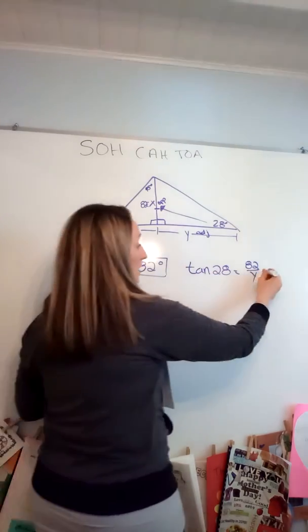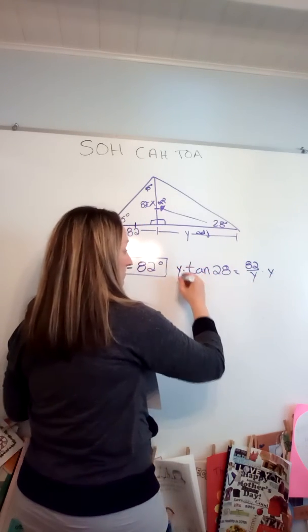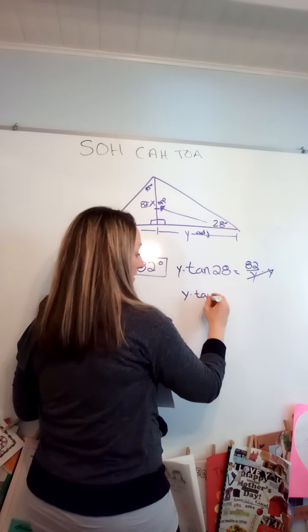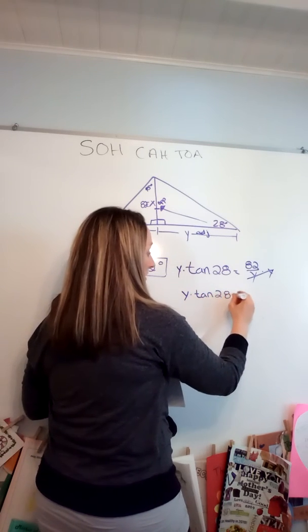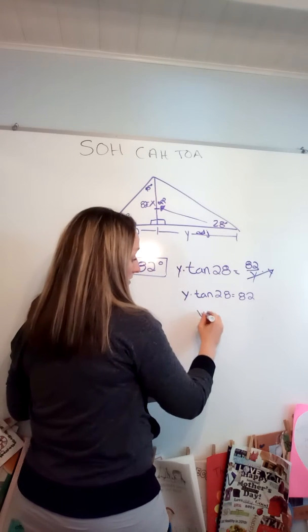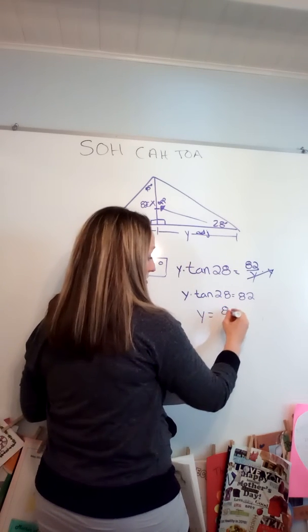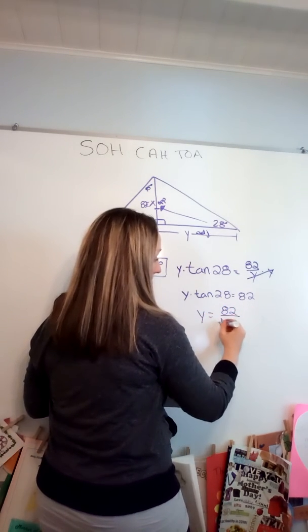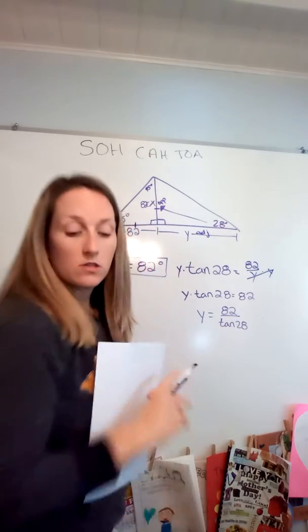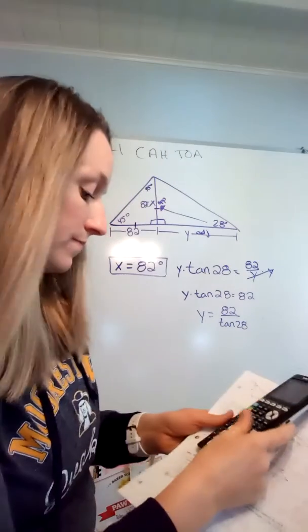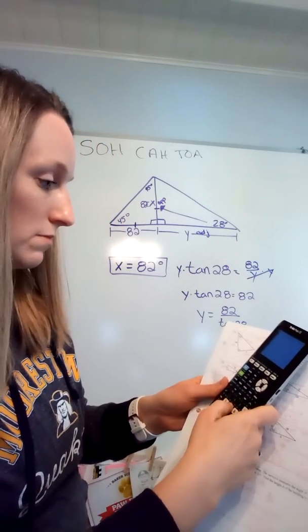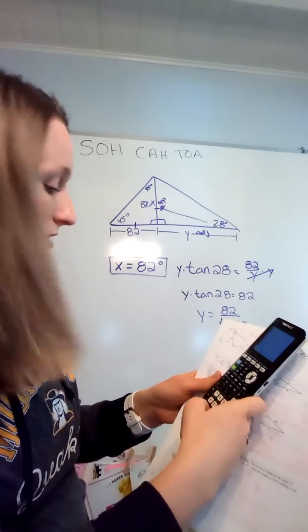Okay? So multiply both sides by y. So you have y times tan 28 is equal to 82. Divide both sides by tan 28. So y is equal to 82 divided by tan 28. Okay? So take your calculator, 82 divided by tan 28.